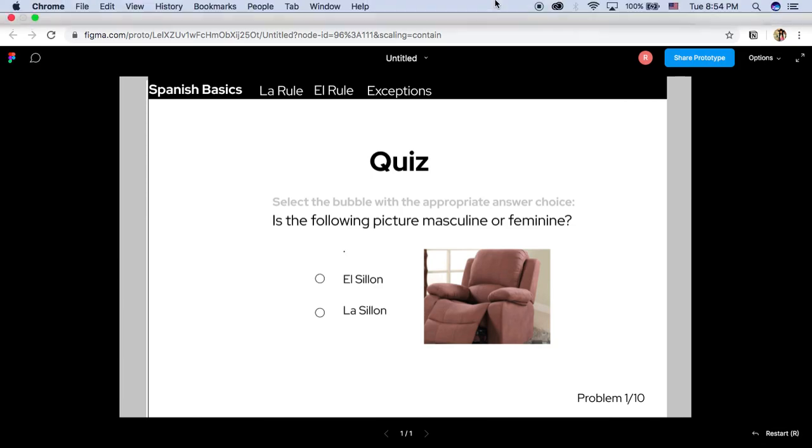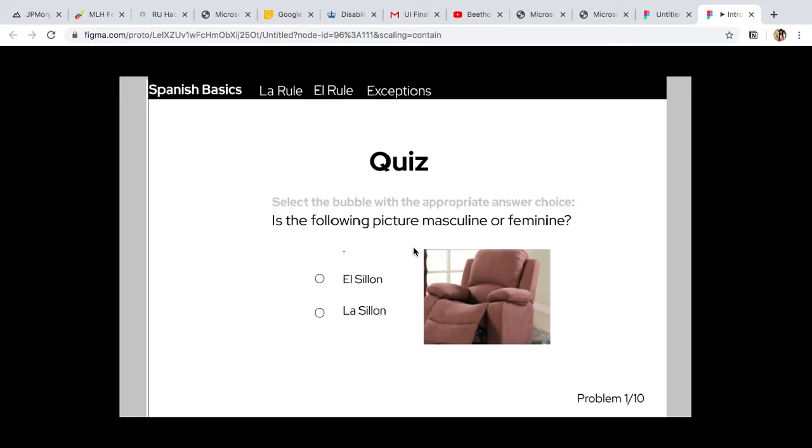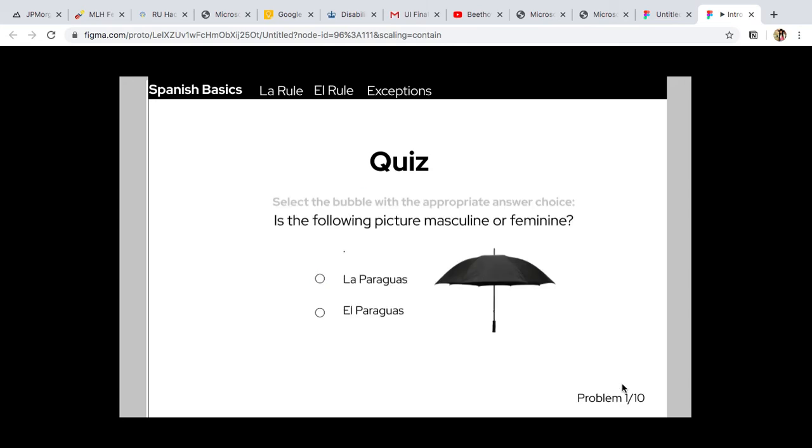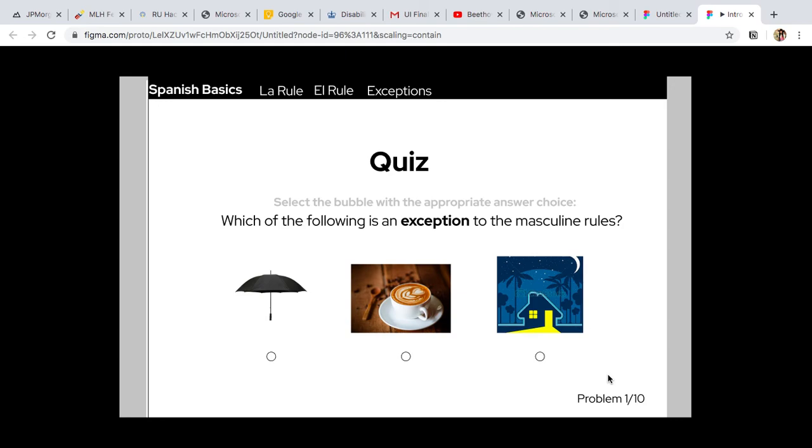Okay, the quiz continues, and now I see el sion. Okay, so is the following picture masculine or feminine? Okay, el paraguas. So it should be this one. And it looks like which of the following is an exception to the masculine rule? So we said this was paraguas, it ends in s, so it's masculine. It's café, ends in e, so it's also masculine. This is la noche, it ends in e, but it is feminine. So that was an exception.